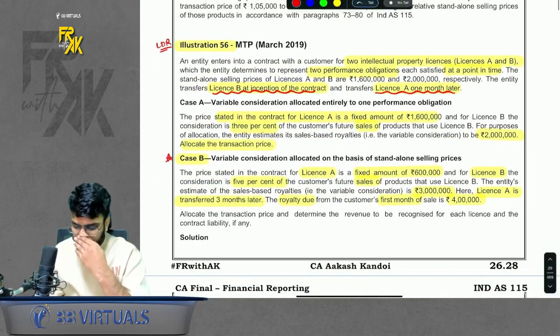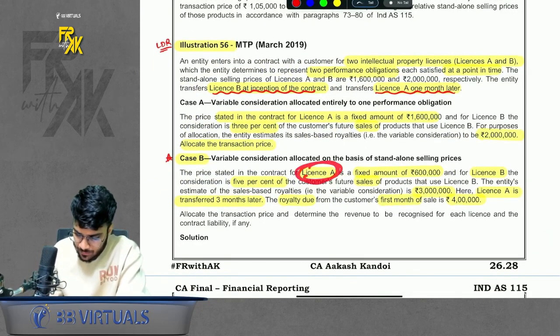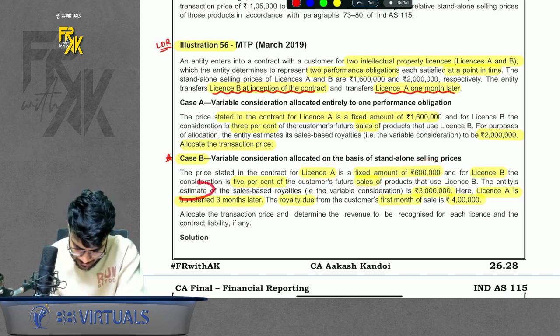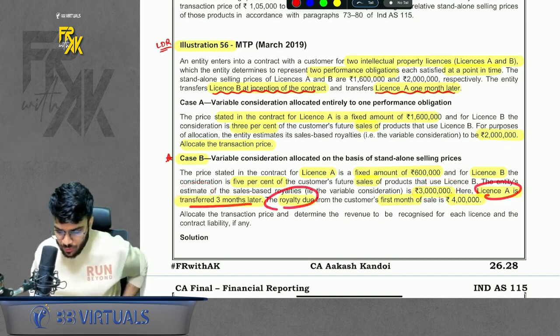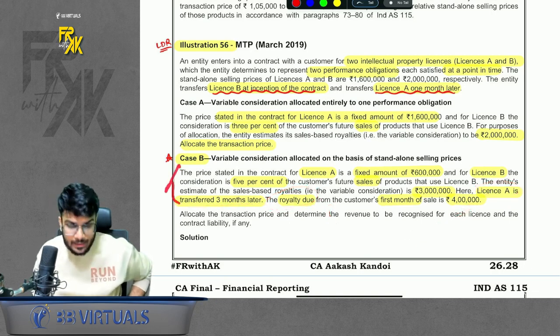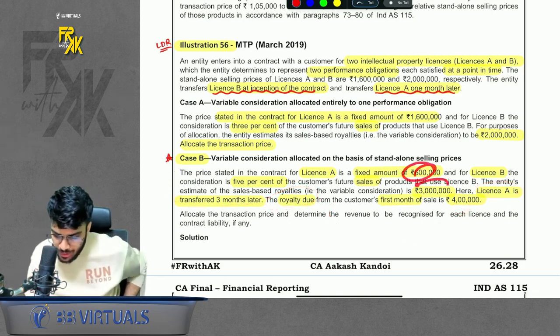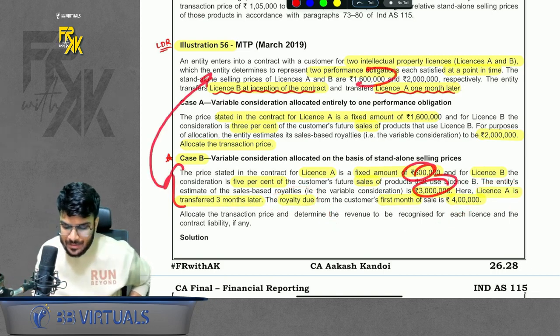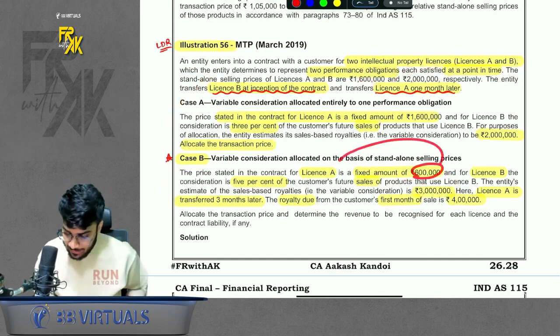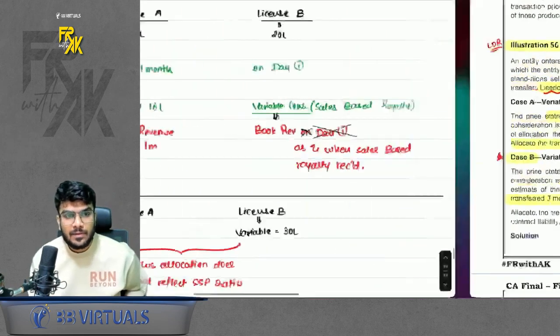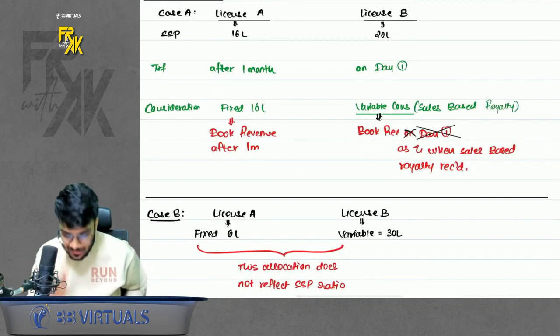Interesting is case B. It says in case B, license A, we are charging a fixed amount of 6 lakhs, and license B, we will charge 5% of sales. Estimated is 30 lakhs. Okay. License A is transferred 3 months later. Royalty of first month is 4 lakhs. In the second case, the standard says your allocation given by the contract is not reflecting the SSP. If you see, SSP is 16 and 20, but the contract says 6 lakhs for A and 30 for B. So it is clearly showing that this allocation given in the contract is not depicting the SSP ratio.